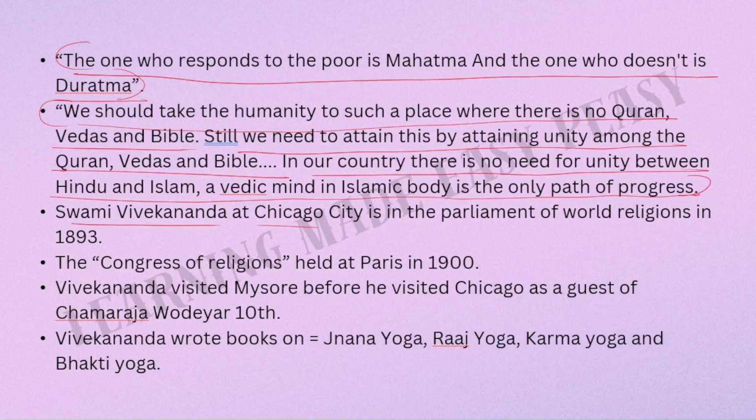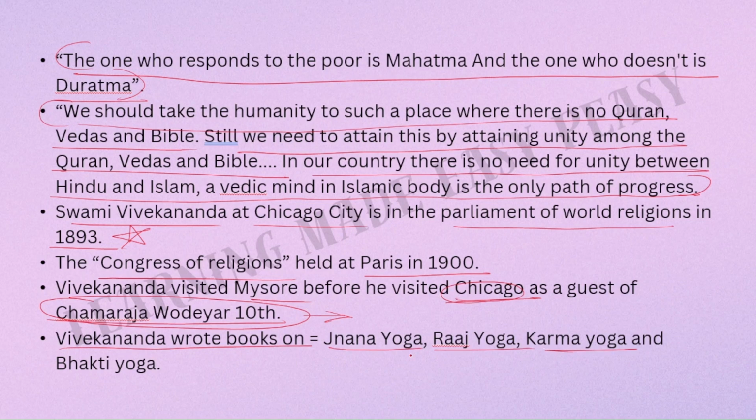Swami Vivekananda spoke at Chicago at the Parliament of World Religions in 1893. This is also important. The Congress of Religions was held at Paris in 1900. Vivekananda visited Mysuru before he visited Chicago as a guest of Chamaraja Wadiyar X, and it was actually Chamaraja Wadiyar X who helped Swami Vivekananda financially to go and visit Chicago. Then Vivekananda wrote books on Jnana Yoga, Raja Yoga, Karma Yoga, and Bhakti Yoga. This is also important.